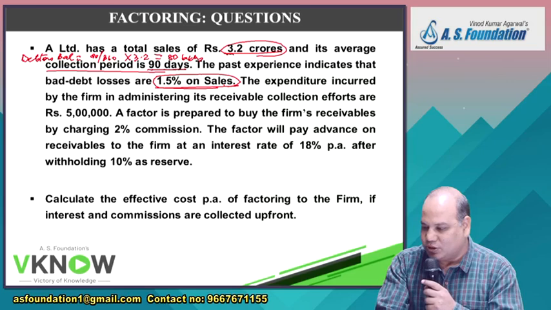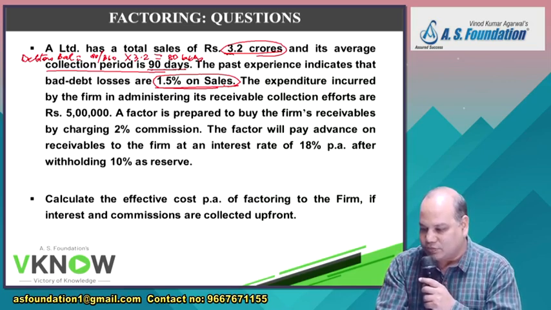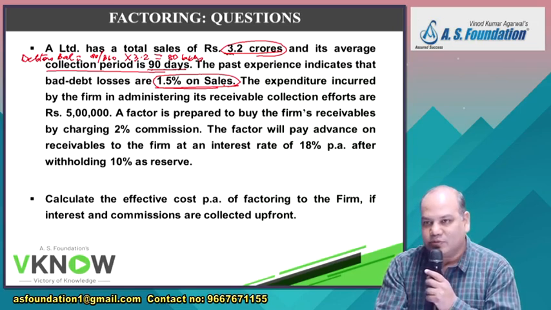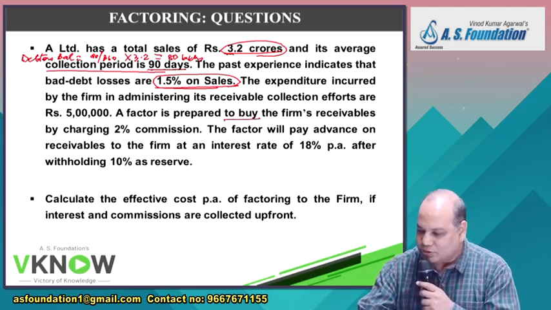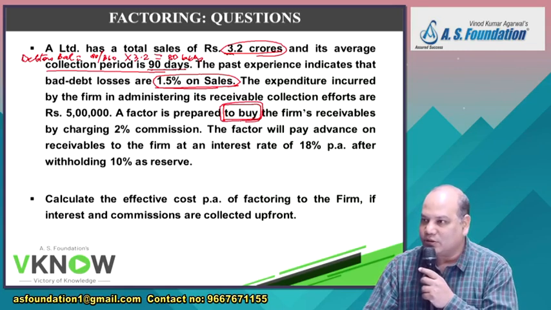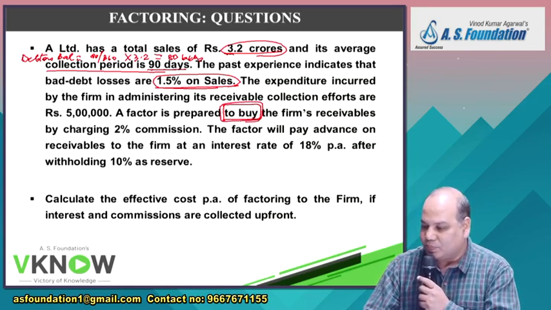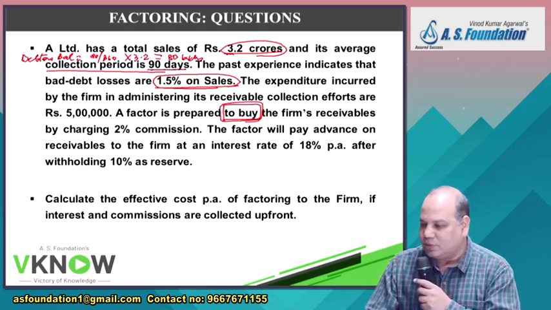The expenditure incurred by the firm in administering its receivable collection efforts is 5 lakh. Good. One figure they have given. A factor is prepared to buy. Prepared to buy, underline. Prepared to buy means all risk of bad debt will also be borne by the factor now. He says, give me all your debtors. Factor is prepared to buy the firm's receivable by charging 2% commission.